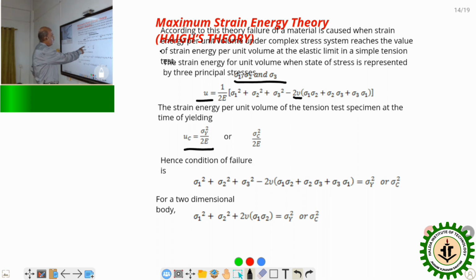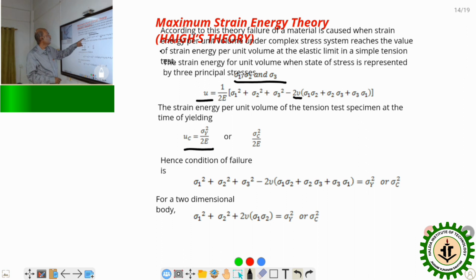So this is the case of tensile stress, and this is the case of compressive stress: sigma y square by 2E, or sigma c square by 2E when the body is under compression. So this is the total energy developed in the body.